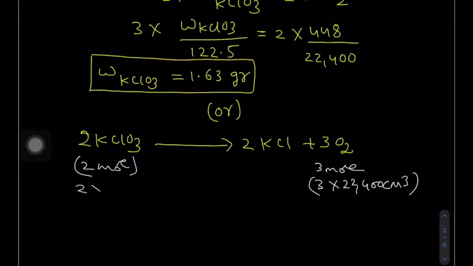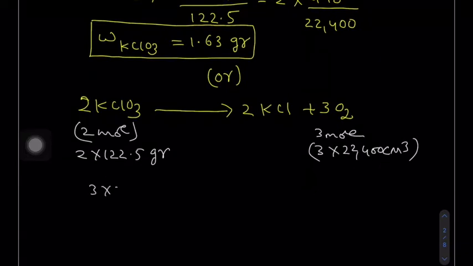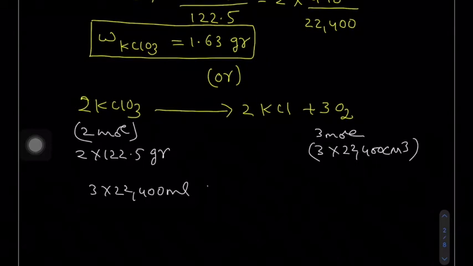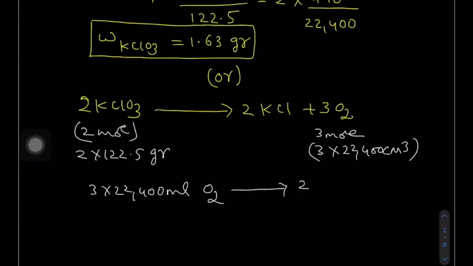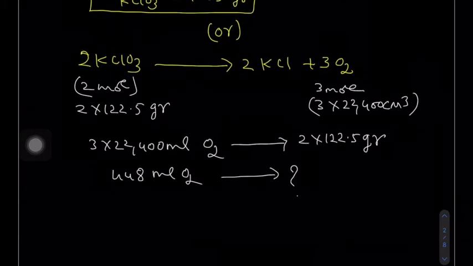So 1 mole of KClO3 has molar mass 122.5 gram. So 2 moles, 2 into 122.5. That means 3 into 22,400 milliliter or cubic centimeter of oxygen is given by how many grams of potassium chlorate? 2 into 122.5 grams. Now in the question, 448 milliliter of oxygen is given, for which how many grams of KClO3 are required?